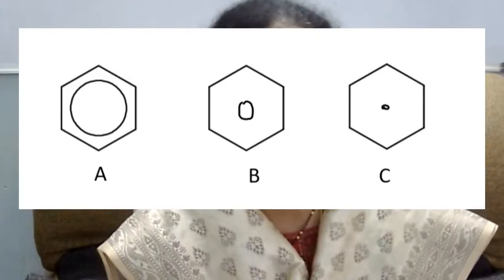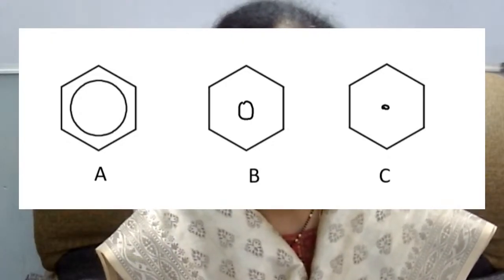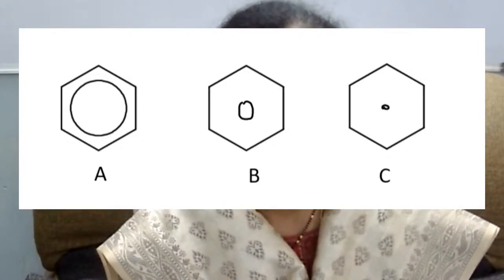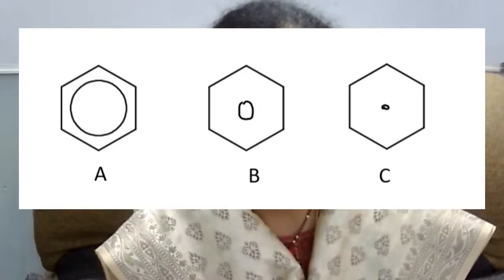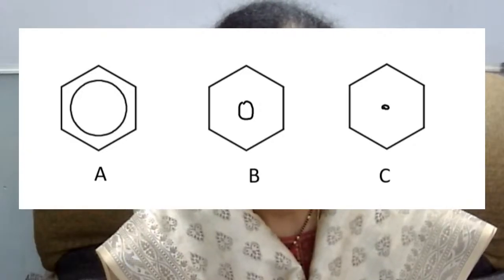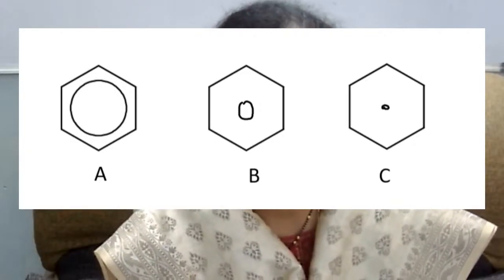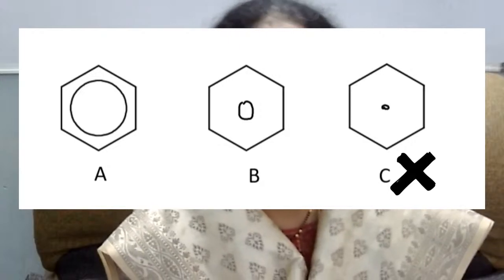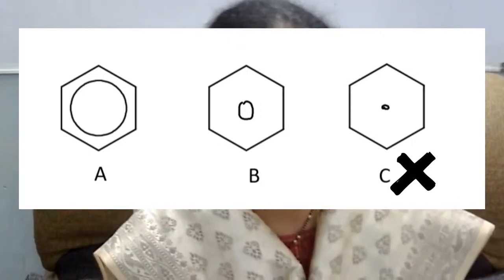Students, here is a quick question for you. Which of the following representations of the benzene structure is correct? Give your answers in the chat, whether it is A, B or C. One of the structures has a dot. This is how some students will represent it, but it is the wrong way of representation.